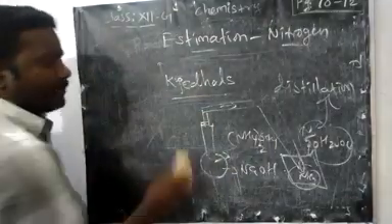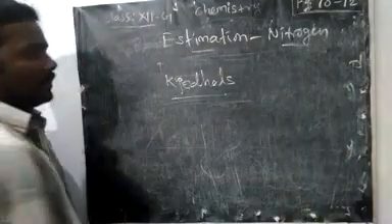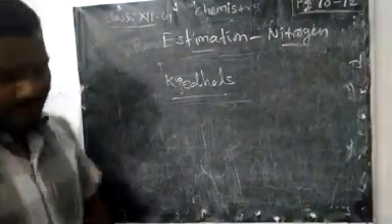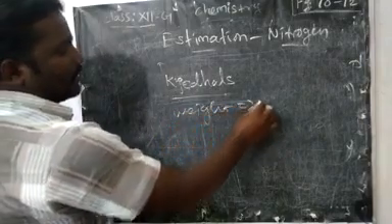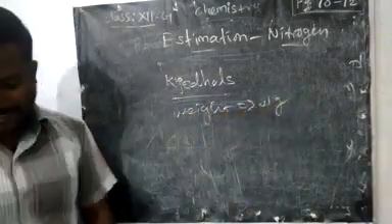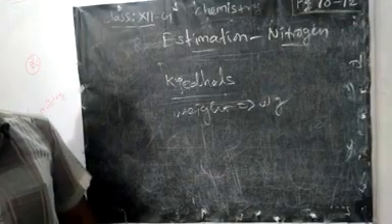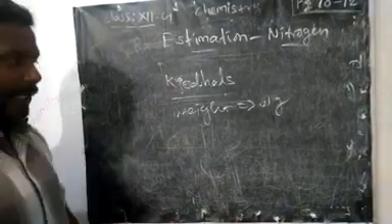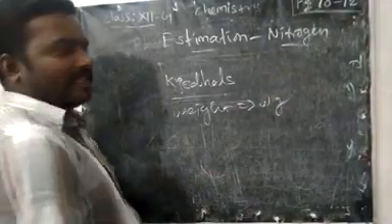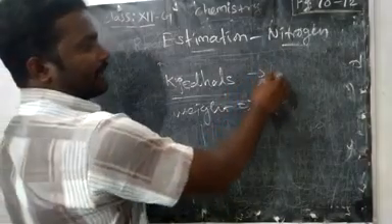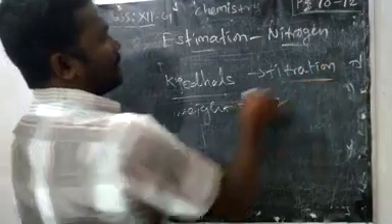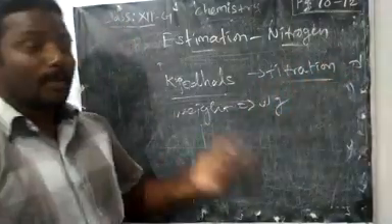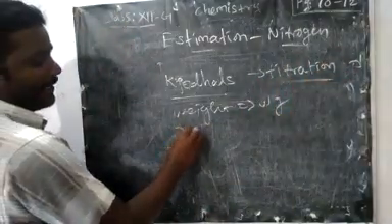Now the calculation part. Weight of the substance, W gram, and then see here very important, H2SO4 required to combine with NH3. Here we are doing the back titration also. So how much amount of H2SO4 is required?